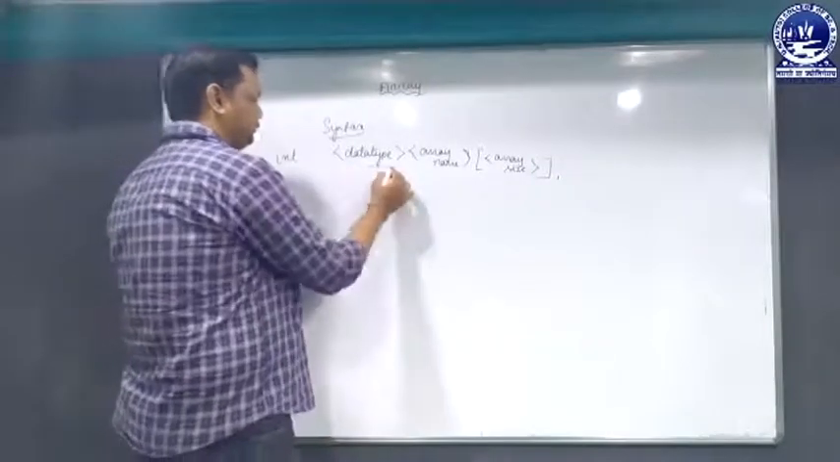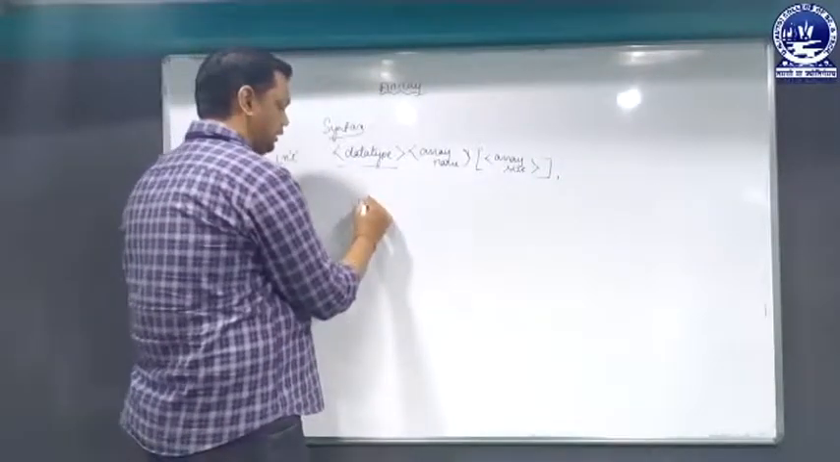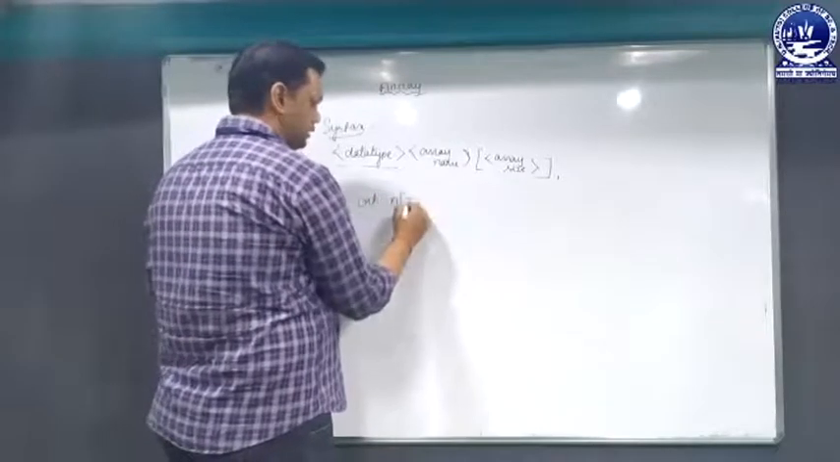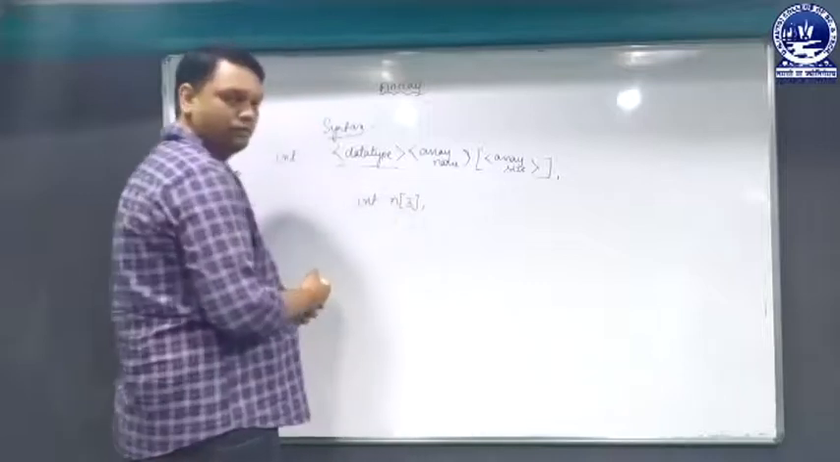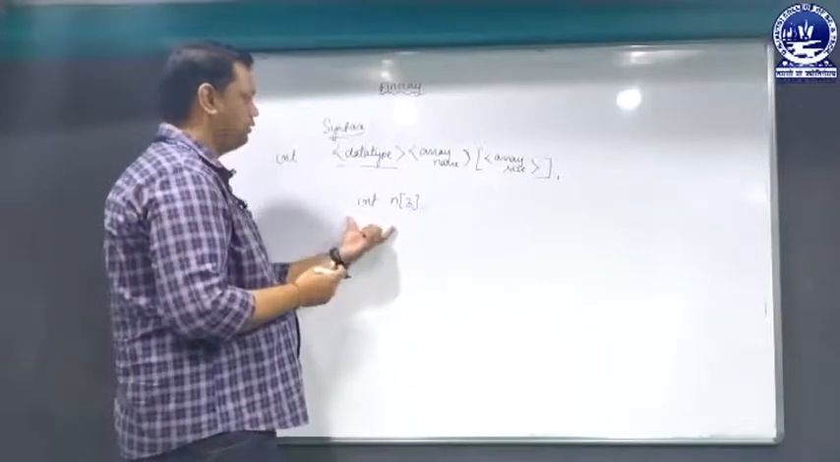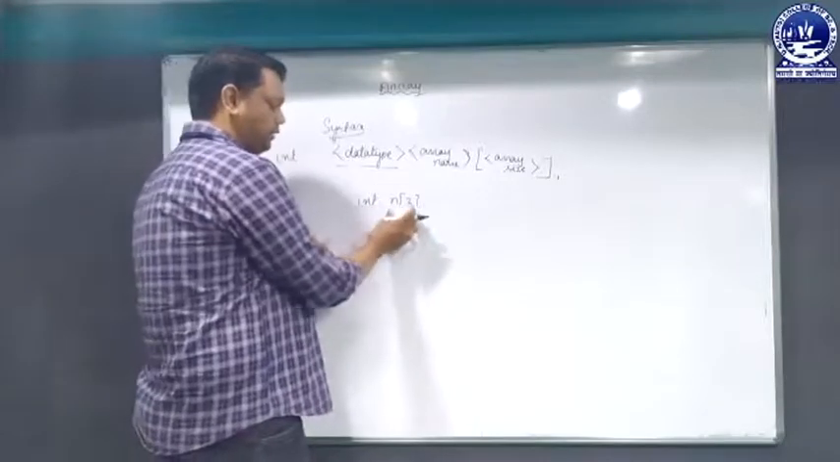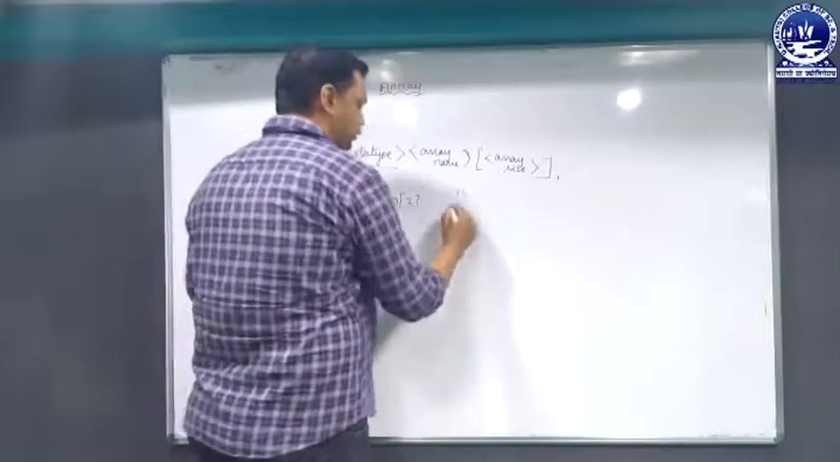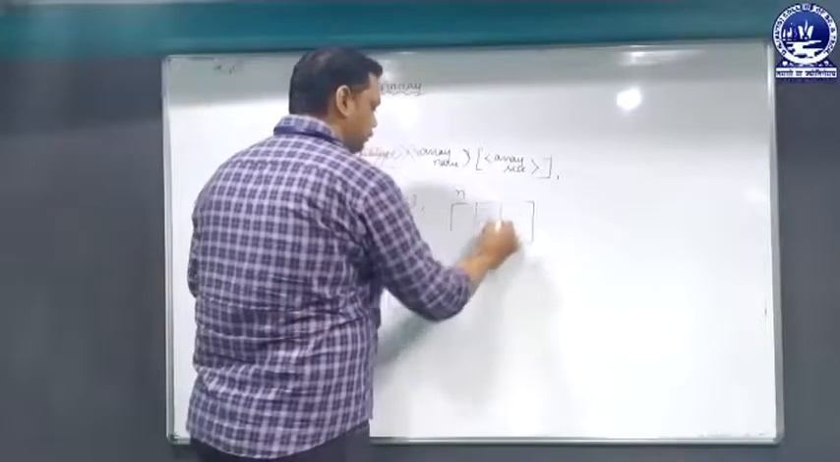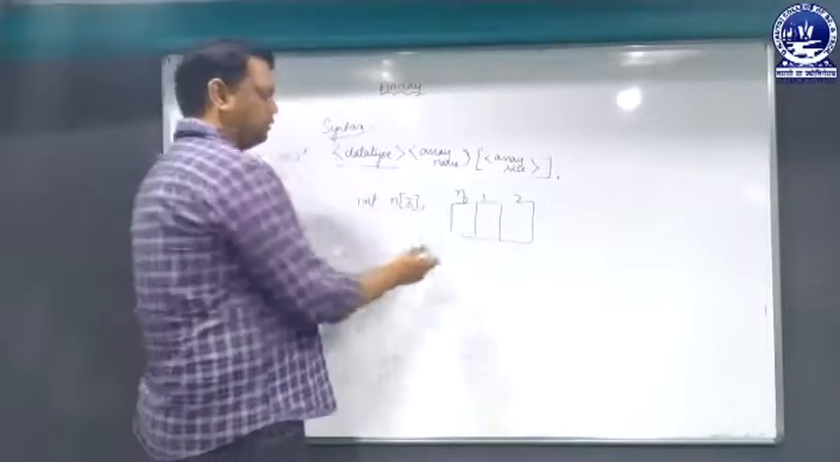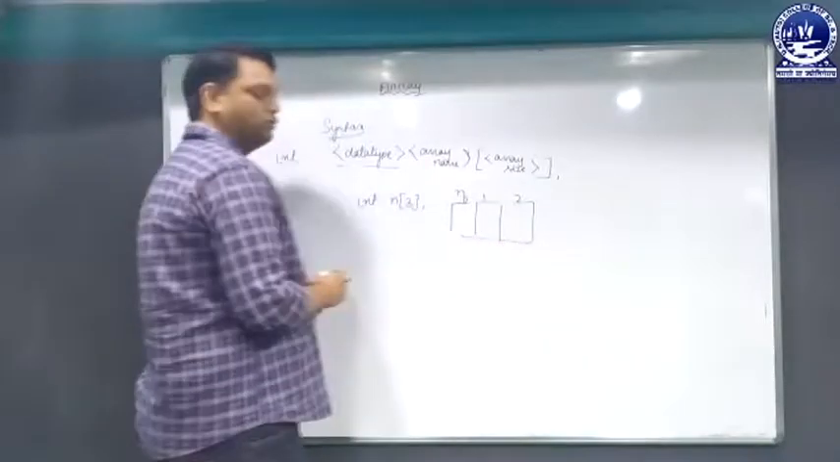So this is the general syntax of declaring an array. In place of data type I can write int, then array name, let's say n, and array size, let's say 3. Whenever I write int n of 3, that means n will be an array of 3 memory blocks starting with index number 0, and 3 continuous memory blocks will be reserved.